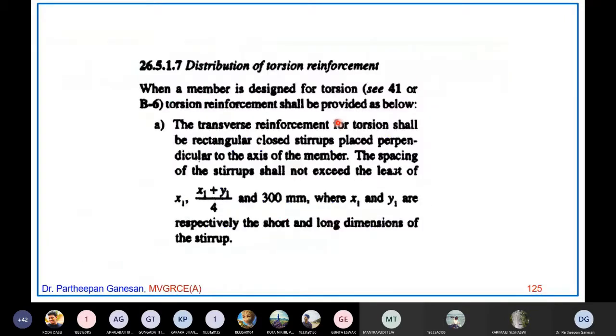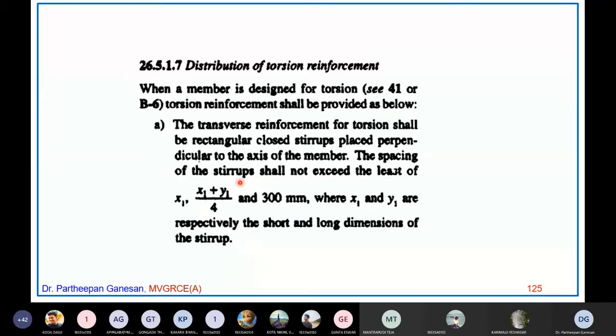Now the code also says in 26.5.1.7, distribution of torsion reinforcement: when a member is designed for torsion, reinforcement shall be provided as below. The transverse reinforcement, meaning stirrups, for torsion shall be rectangular closed stirrups placed perpendicular to the axis of the member. The spacing of the stirrups shall not exceed the least of x1 plus y1 by 4 and 300 mm, where x1 and y1 are respectively the short and long dimensions of the stirrup.